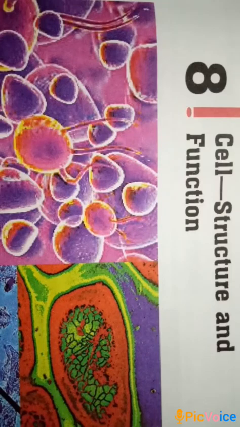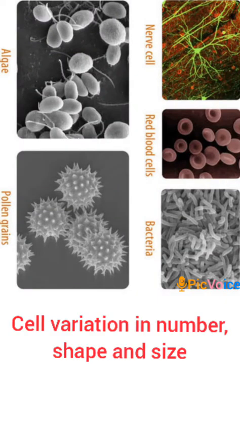Let's continue chapter 8, that is cell, structure and function. Let us know the cell variations. We know that cells can be observed under a microscope. Different types of cells are studied by various scientists. Stains or dyes are used to color certain parts of the cells, and slides are prepared to study the cell structure under a microscope.